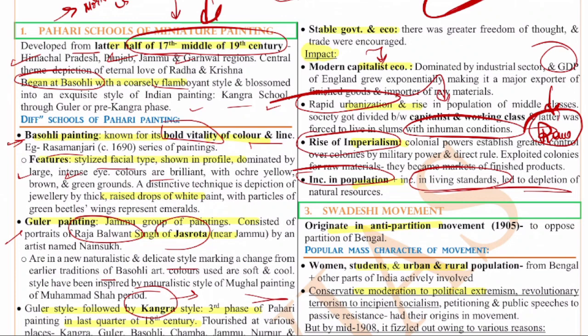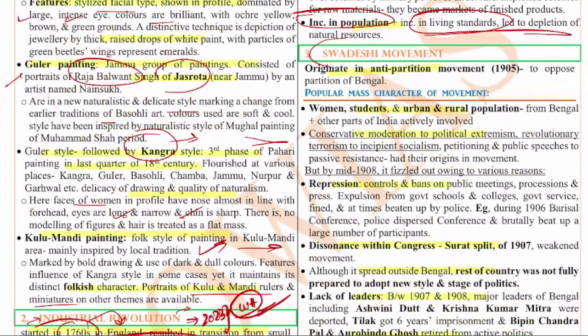Now let's see the third question. The third question is on the Swadeshi movement. The Swadeshi movement started after the 1905 Bengal partition. Bengal was divided into West Bengal and East Bengal by the then Viceroy, Lord Curzon. This partition of Bengal led to a lot of uprisings in various parts of the country.